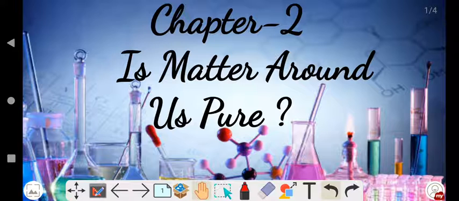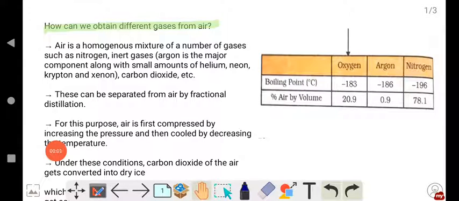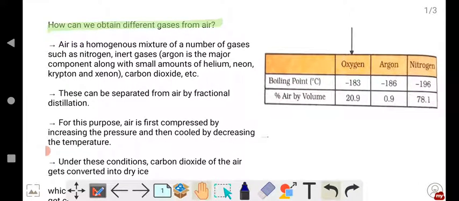So, today let us continue the session with Chapter 2, Is Matter Around Us Pure? Children, today in this session we'll learn how we can obtain different gases from air. As you know, air is a homogeneous mixture of a number of gases such as nitrogen, oxygen, carbon dioxide, and inert gases. In inert gases, argon is the major component along with small amounts of helium, neon, krypton, etc. We will discuss only argon, which is the major component of inert gases.